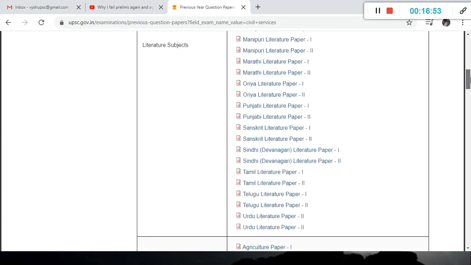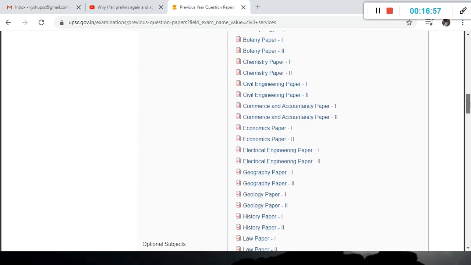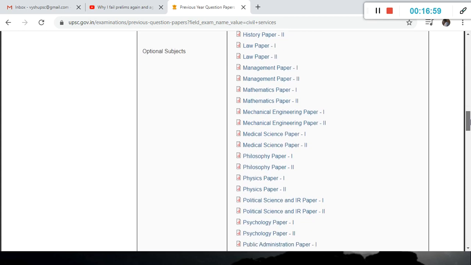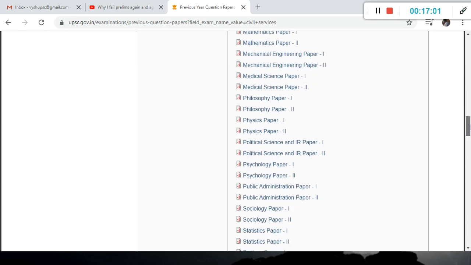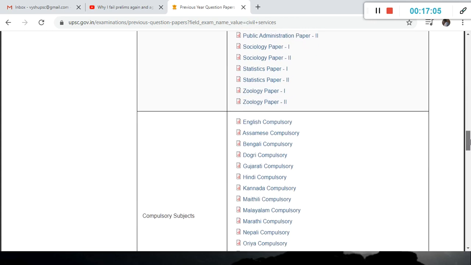So this is not the one you should download now. This is actually the optionals. Whichever optional you want, you can go and download. This and all you should do by yourself. I've told you multiple times, this and all you should have, else without this don't call yourself a serious aspirant. You're not a serious aspirant if you never did this.